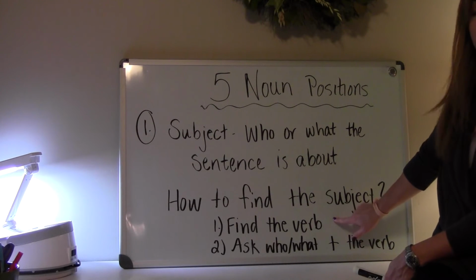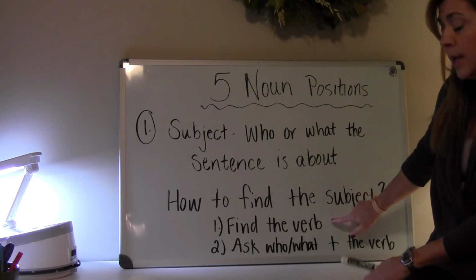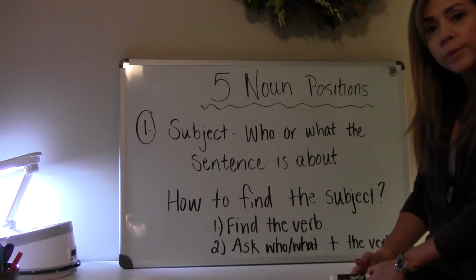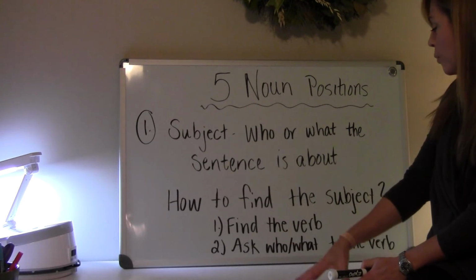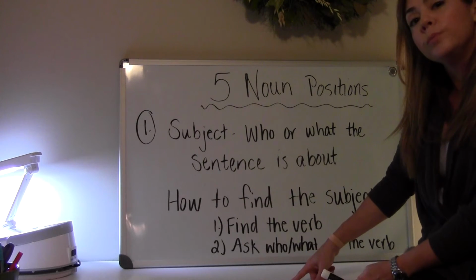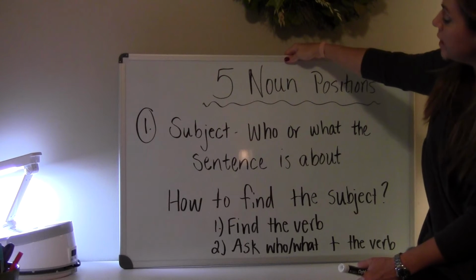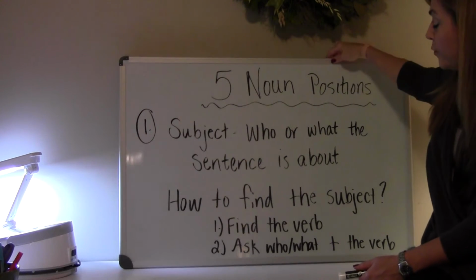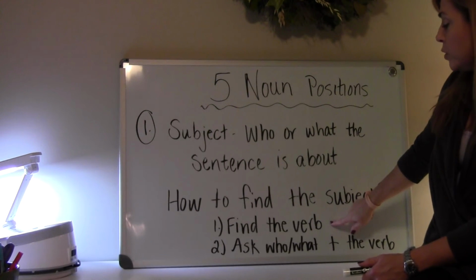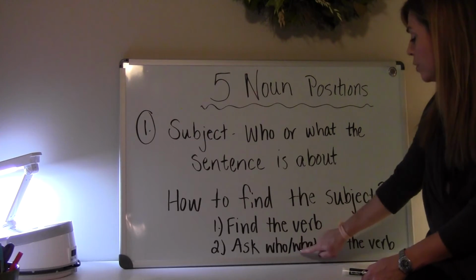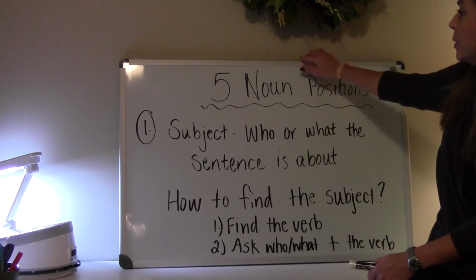So, when I want to find my subject, which tells me who or what the sentence is about, I use the formula that I have down here. First of all, I find the verb in a sentence. Then once I have that verb, I ask who or what plus the verb. So we're going to take a few examples here and look at them. Again, my formula, guys, find my verb and then ask who or what plus the verb.